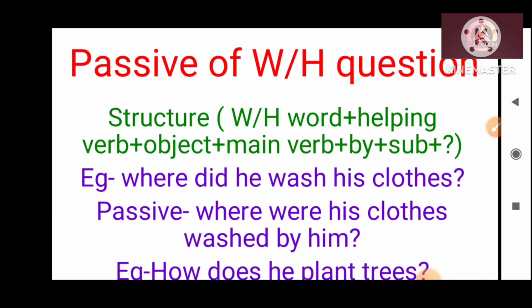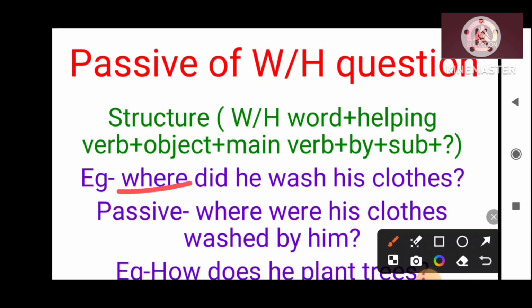Okay, like: where did he wash his clothes? So the passive form will be: where, the WH word as it is, then the helping verb according to the given tense. Here it is of past tense. Did wash means washed in an assertive sentence.